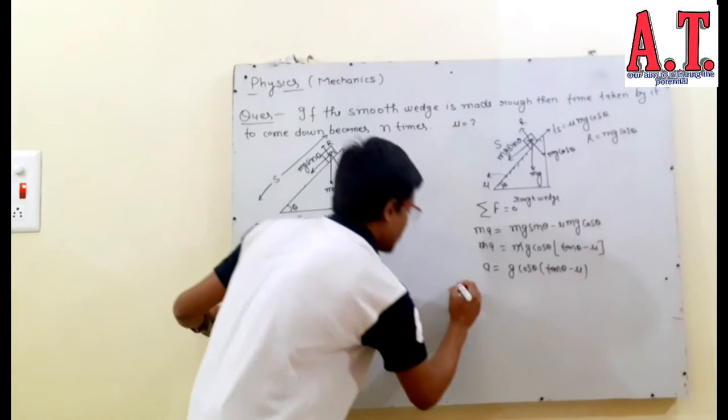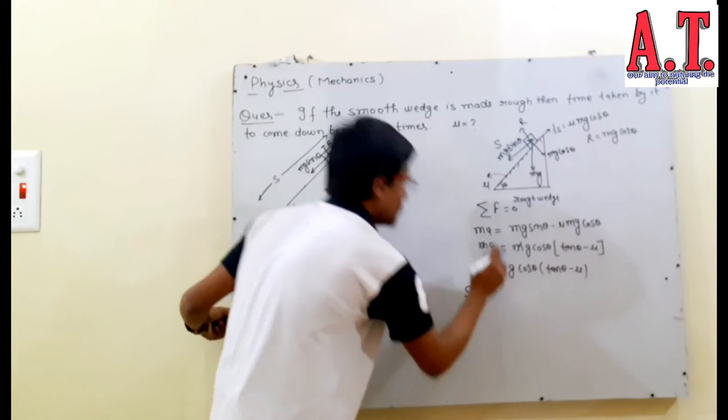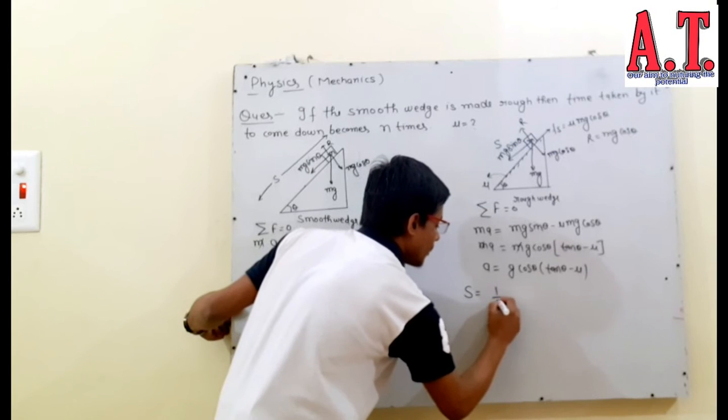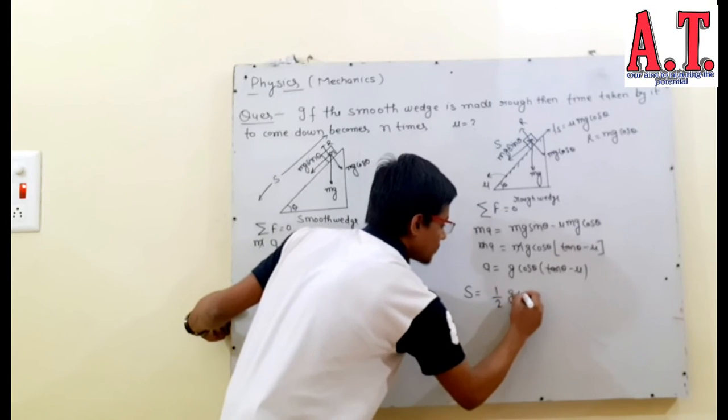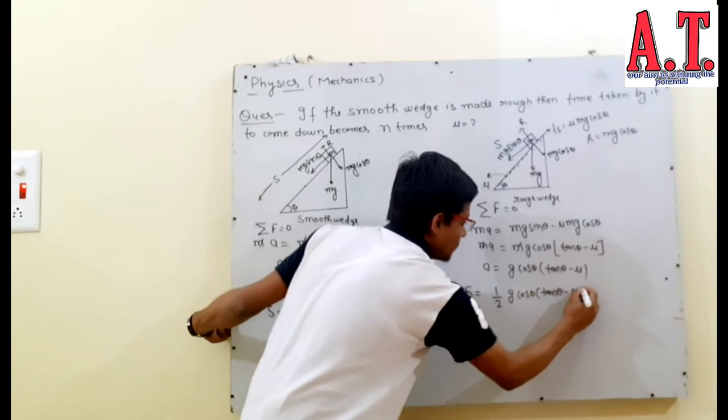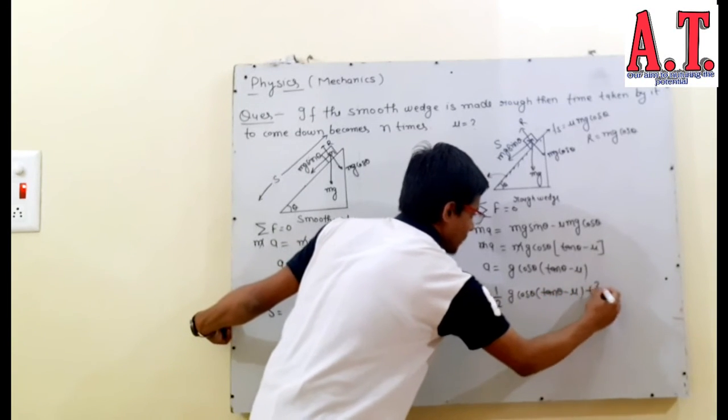And what will be s in the rough situation? u is also 0 initially, so s is half of g cos theta (tan theta minus mu) t square.